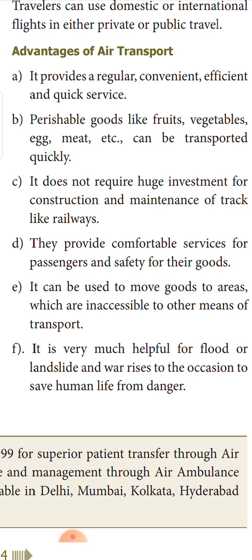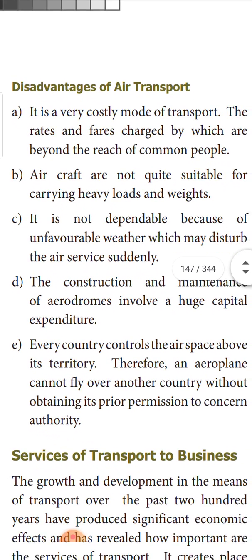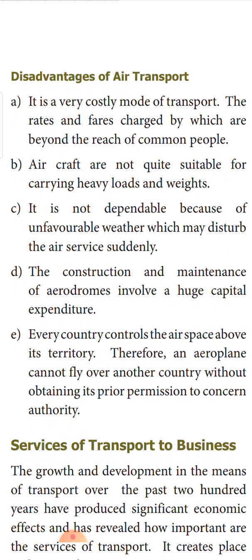Next, let us see the disadvantages of air transport. I told you in the advantages that it is comparatively cheaper than the railway network. But as such, when you see the modes of transport, air transport is one of the costliest forms of transport. The rates and fares charged by the aircraft operators are normally not reachable for many common people. As a result, many of us might not even have seen an aeroplane, or might not have enjoyed the pleasure of traveling in an aeroplane because of its very costly fares.